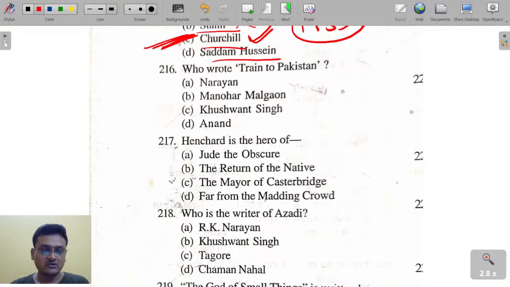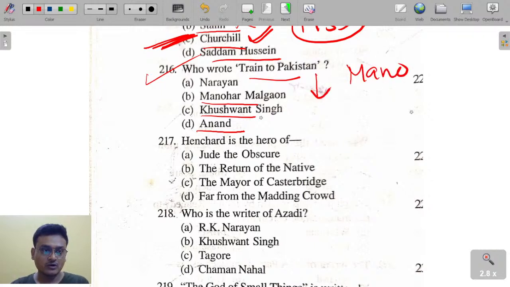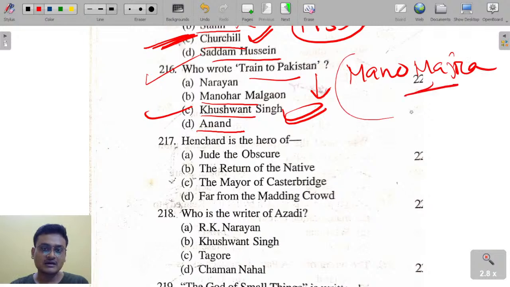Who wrote Train to Pakistan? R.K. Narayan, Manohar Malgonkar, Khushwant Singh, Mulk Raj Anand. Who wrote Train to Pakistan, having 4 parts, where the fictional setting is Mano Majra? Okay, excellent. Khushwant Singh has written Train to Pakistan. Mano Majra is the fictional setting.